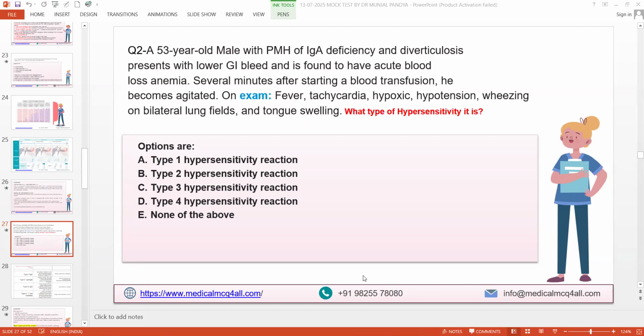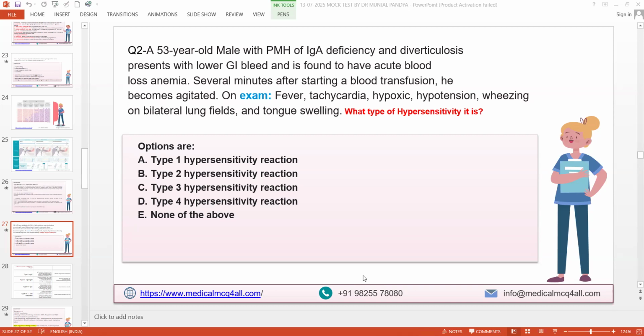Yes, doctor. Hi, doctor. I think it's a type 2 hypersensitivity reaction. Okay, so type 2 and type 1, how are you going to differentiate? Type 1 is because of the release of immunoglobulin E and mast cells, but type 2 is the formation of complex of immunoglobulin and antigen. Okay. So what does the scenario say?